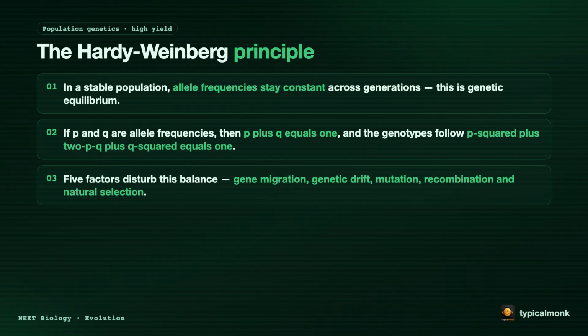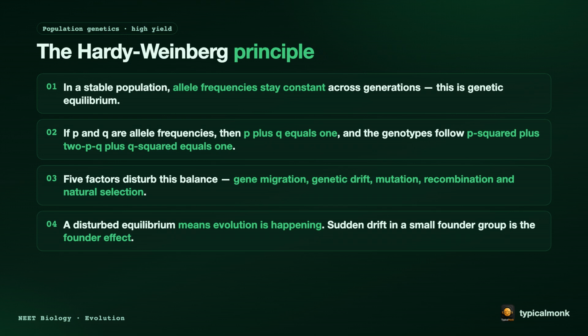5 factors disturb this balance: gene migration, genetic drift, mutation, recombination, and natural selection. If the balance is disturbed, it means evolution is happening. A sudden drift in a small founder group is called the founder effect.